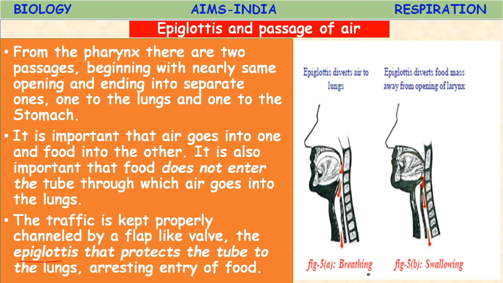See, when breathing, the air enters inside. Here two are there: one is the food pipe, another is the windpipe. So here it is closing. This is the epiglottis, which is closing the food pipe here, so that it diverts the air to enter into the windpipe. The epiglottis diverts the food mass away from the opening of the larynx here. See.